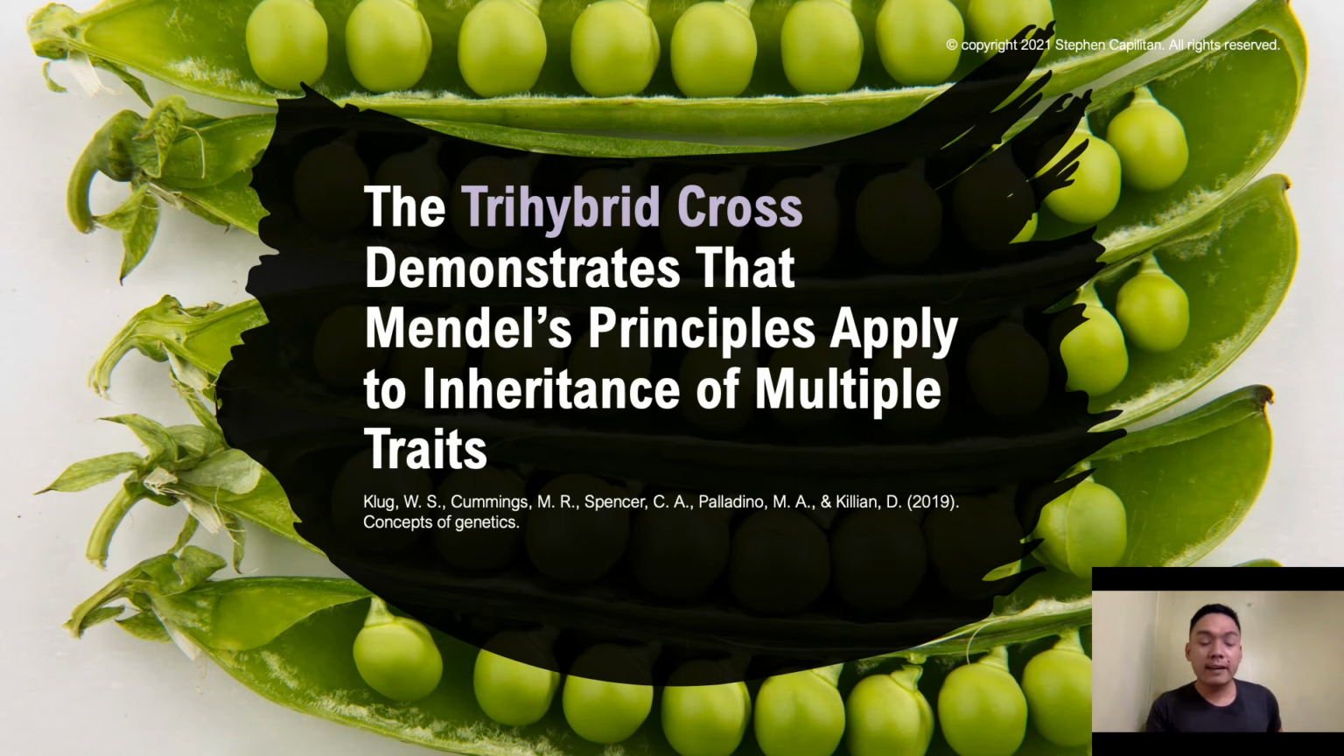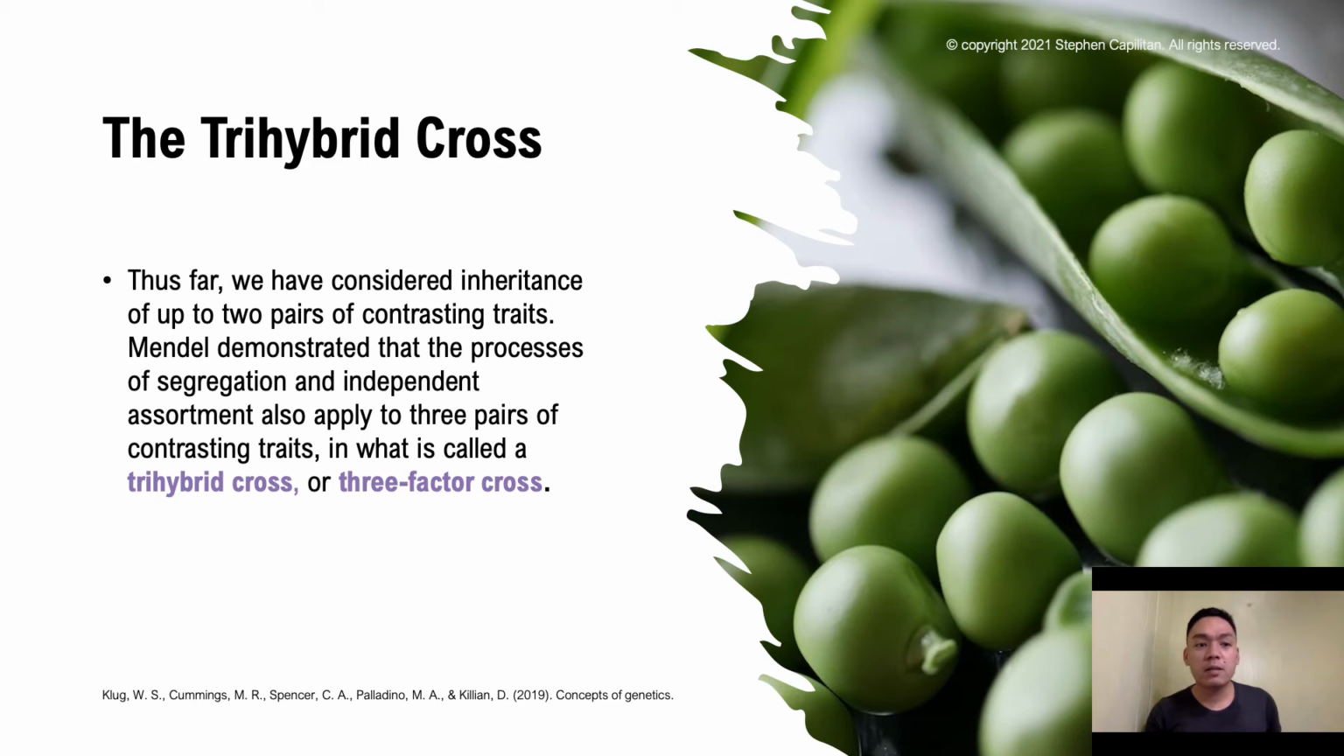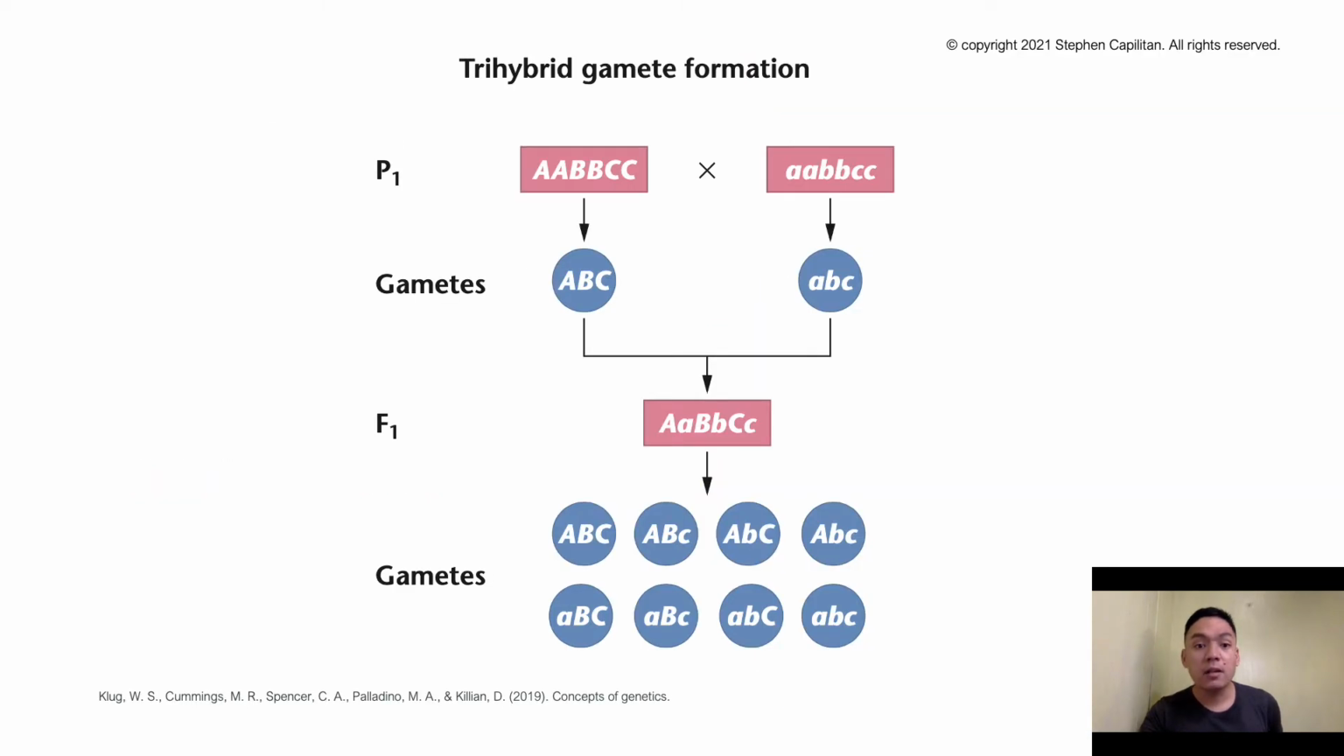So now we're looking at the dihybrid crosses and demonstrating that Mendel's principle applied to inheritance of multiple traits. Our crosses thus far have considered inheritance of up to 2 pairs of contrasting traits, and Mendel demonstrated that the processes of segregation and independent assortment also apply to 3 pairs of contrasting traits in what is now called your trihybrid cross or 3-factor cross.